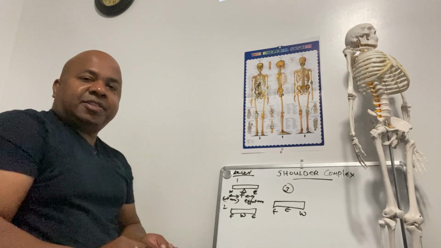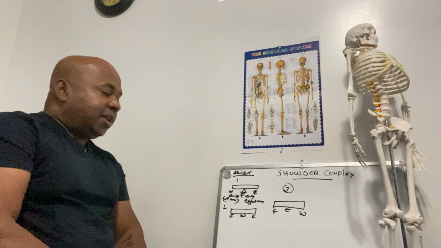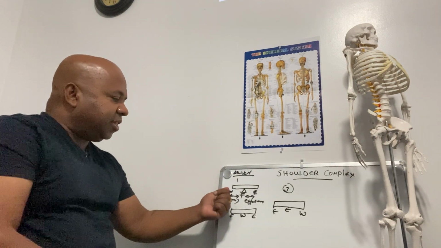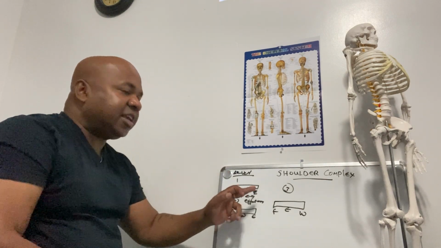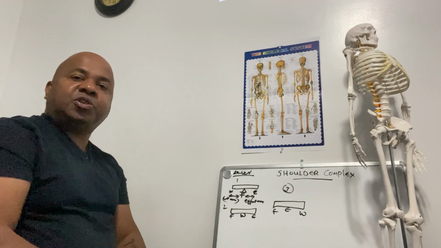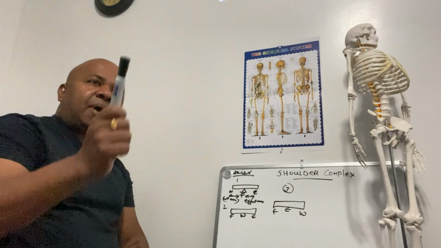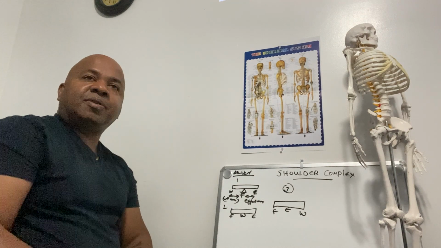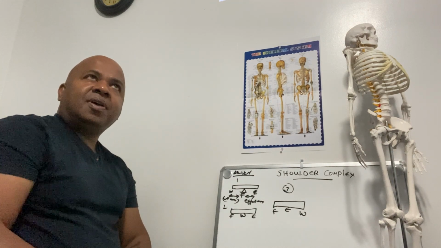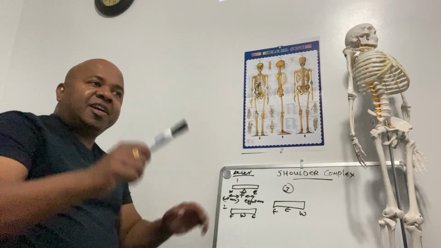So let us see what the first order lever is. In the first order lever, the fulcrum comes in between the weight and the effort. Here you can see the weight arm and the effort arm are equal to each other in a first order lever. You have seen the seesaw.